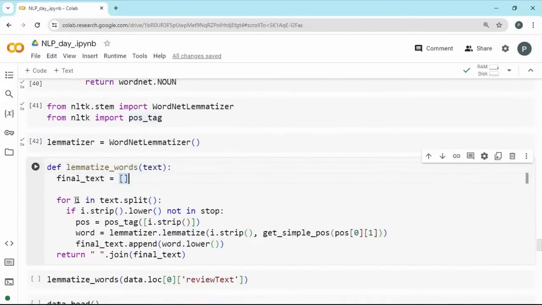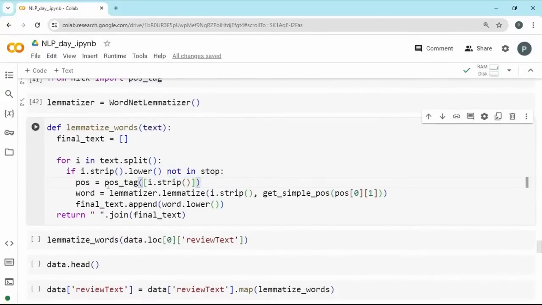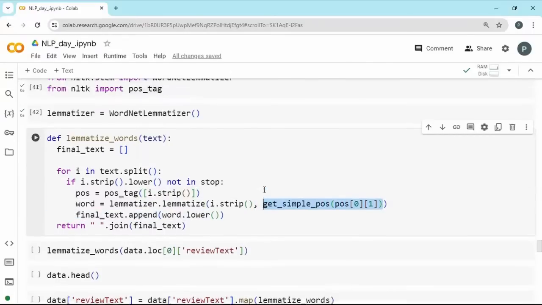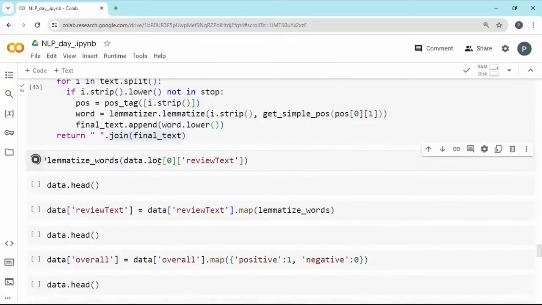For every word you are passing, it is going to split the text, convert it into lower case, and then check that it is not in stop. If the word is in stop, it is just going to skip it. If it is not in there, you will get true, which means it's a word you have to consider. You find the parts of speech, and since it will give you a tuple, you pass it and extract the information which we require. It is going to give you which type it is, and based on it the lemmatization will happen, and the final text will be converted into lower case and appended in this list. Finally, it is going to join the final text with a space and give it back to you. Running this on a sample, we will get some text.